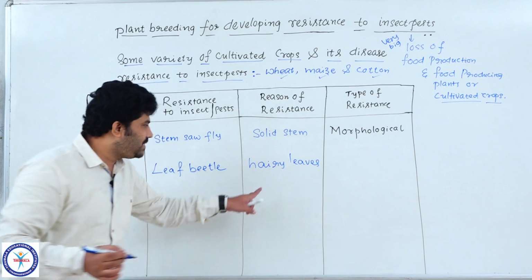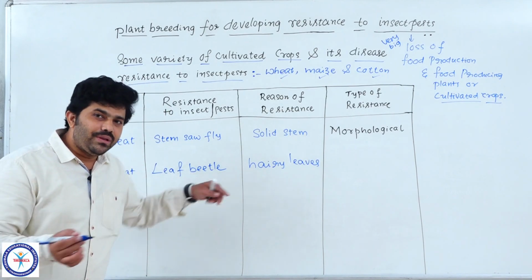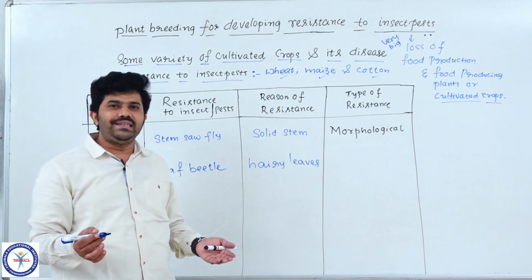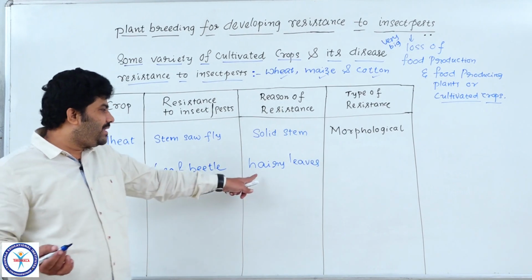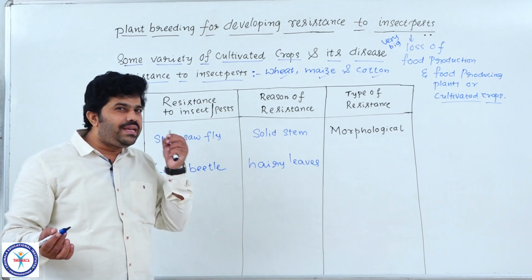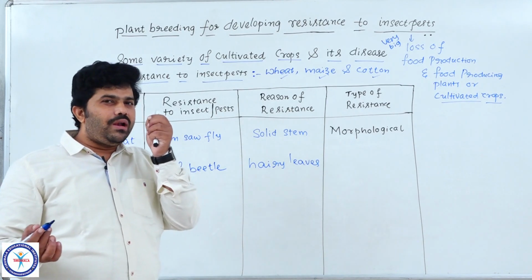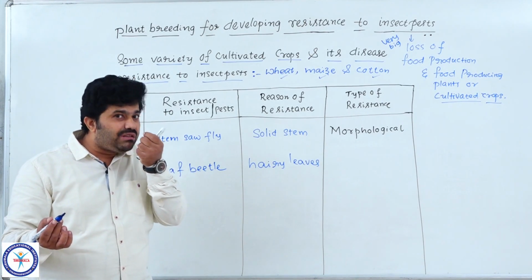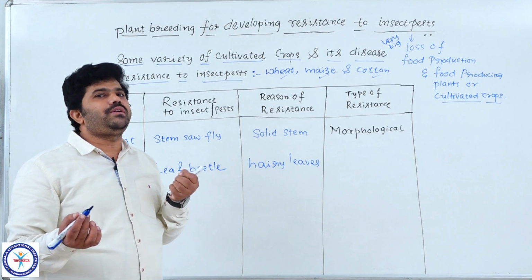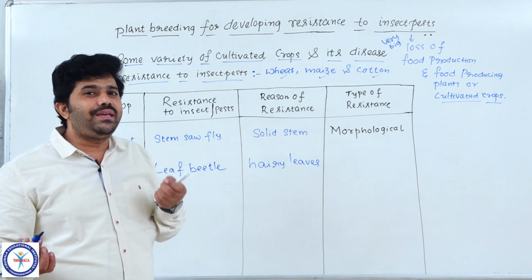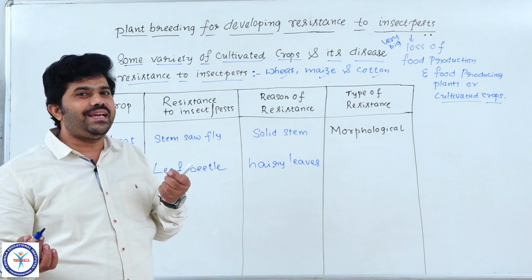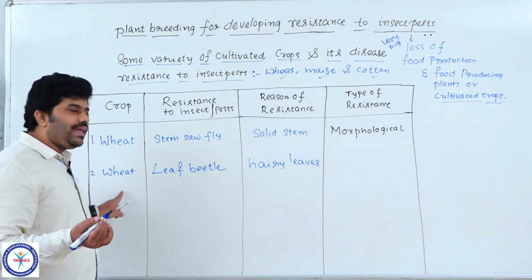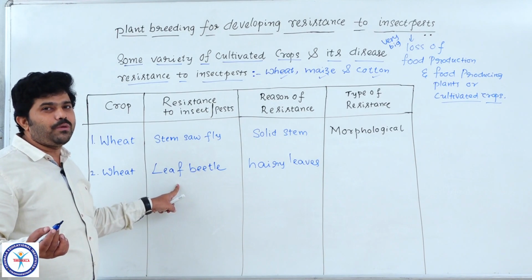Before, the plants that already existed on earth did not have this, but now we made a new cultivar which possesses small hairy projections, small hairy thread-like structures, and small needle-like structures, which do not give favorable or preference conditions for growth and development of the leaf beetle on the wheat. Then the leaf beetle may not continue its life on those leaves.